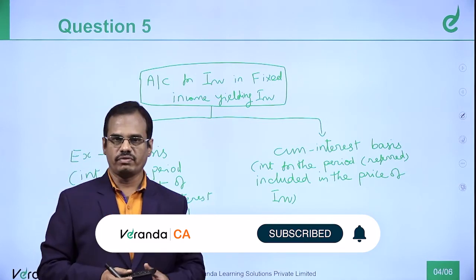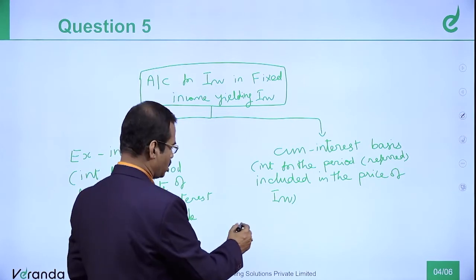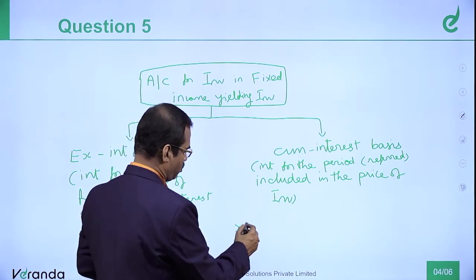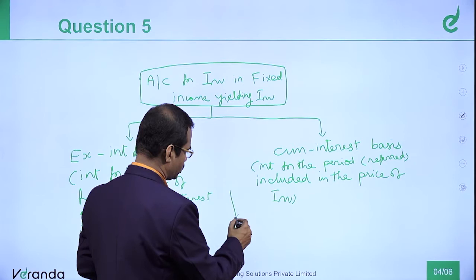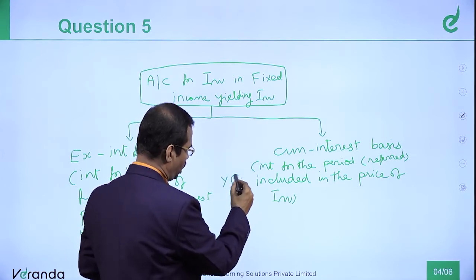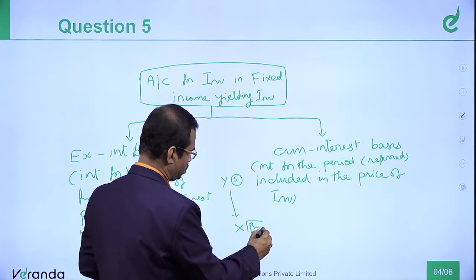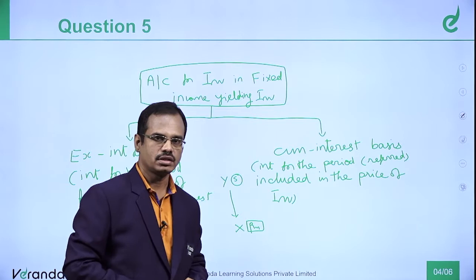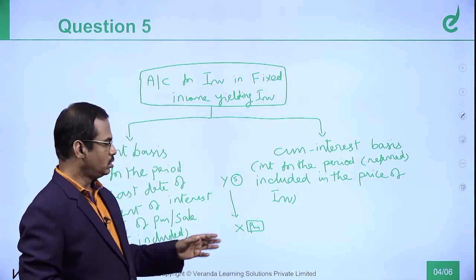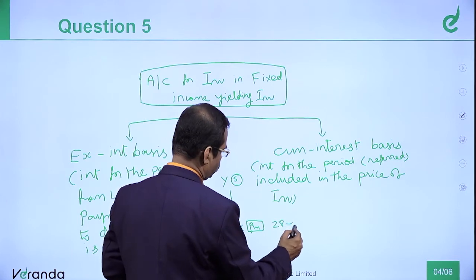So, now what happens while doing the accounting? Suppose X purchased the debenture from Y. So, Y is the seller and X is the purchaser. Now the date, just now I said 28th of February 2020.